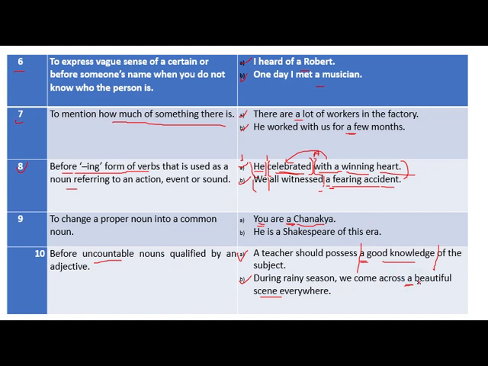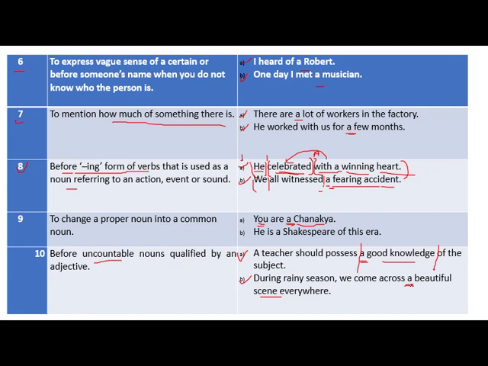But the problem is that you shouldn't go only for uncountable nouns. You have to check the phonetic transcription of a word, meaning the beginning of a word. Try to check the beginning of a word. If it begins with a vowel sound, don't forget to use an.